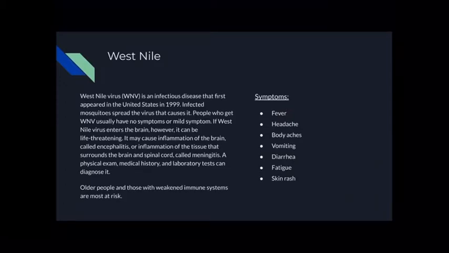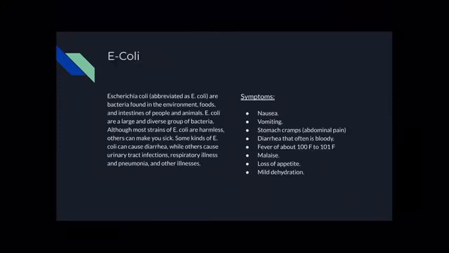It may cause inflammation of the brain called encephalitis, or inflammation of the tissue that surrounds the brain and spinal cord, called meningitis. A physical exam, medical history, and laboratory tests can diagnose it. Older people and those with weakened immune systems are at most risk. Symptoms are fever, headache, body aches, vomiting, diarrhea, fatigue, and skin rash.